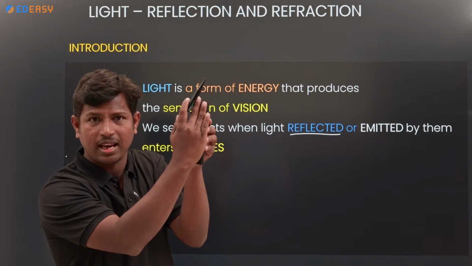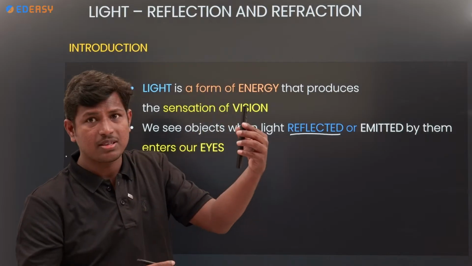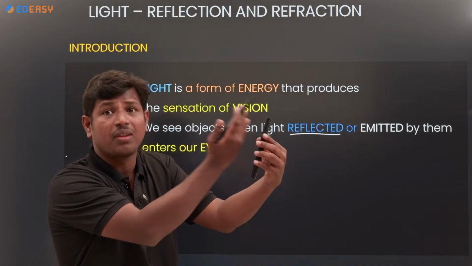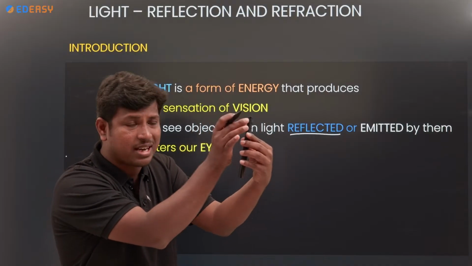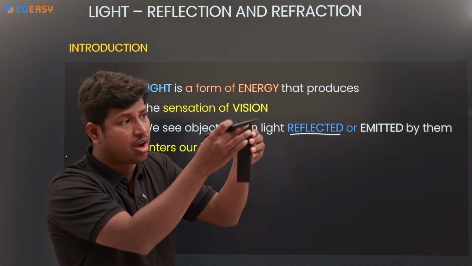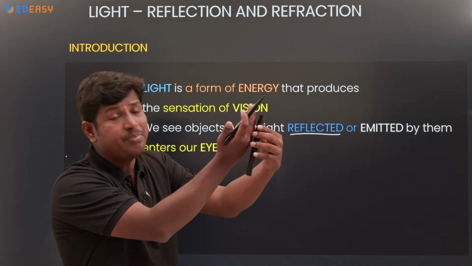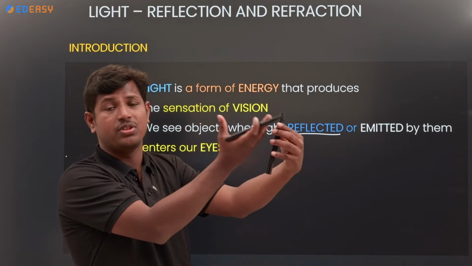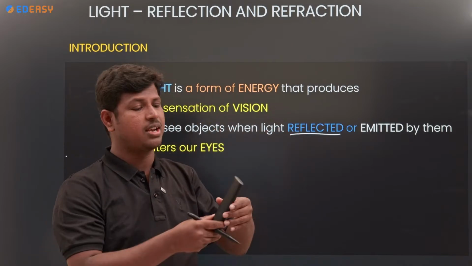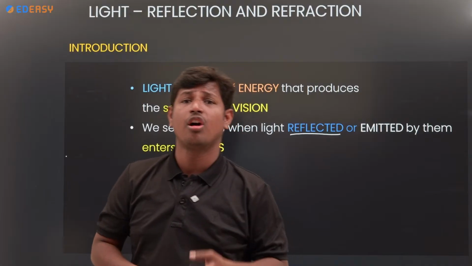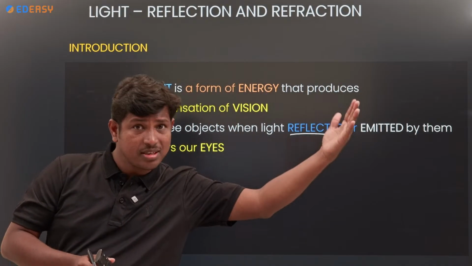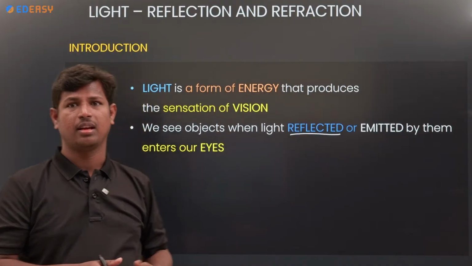If light is present, first light strikes the substance, then after reflection, from the object I get light. Then I am able to see what is present, whether it is a remote or pen or box. First light strikes the surface, from the surface we get light.